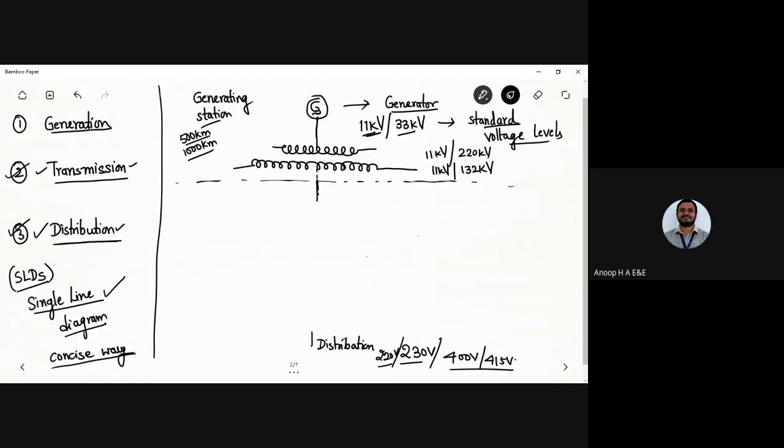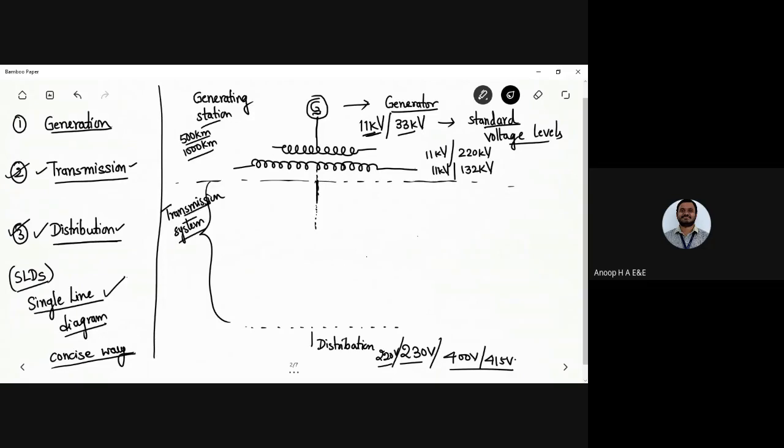Correct. Now I need the transmission line network which is there from point A to point B, from the generating end to the distribution end. So I can call this the transmission line network. This entire network, we generally call it the transmission system.